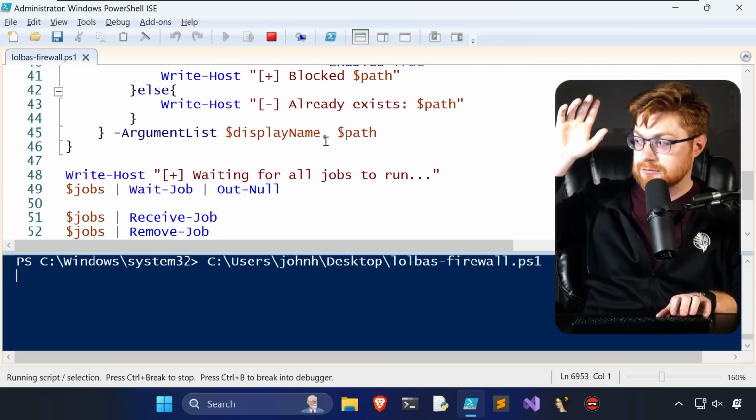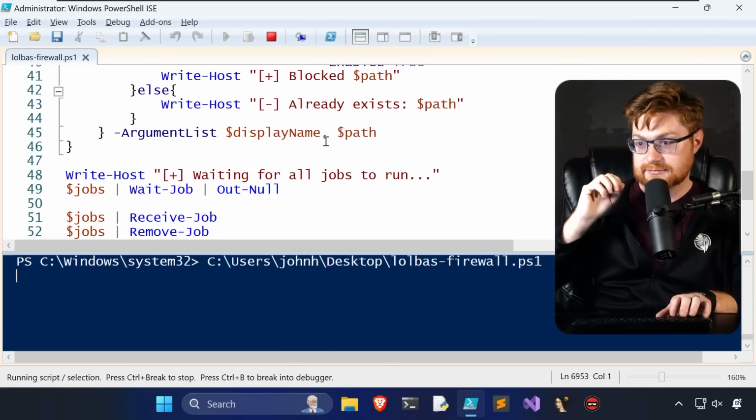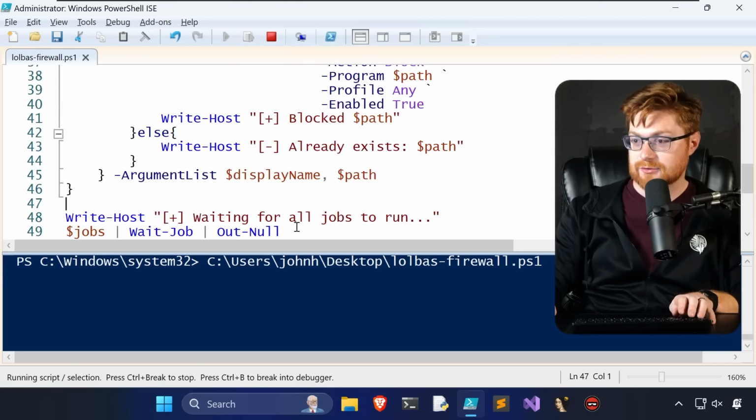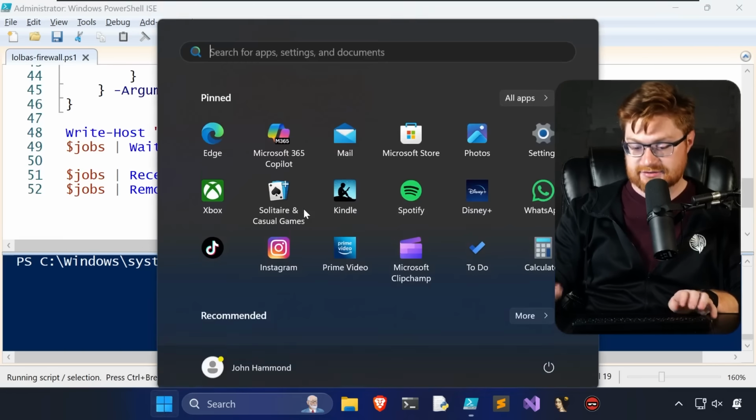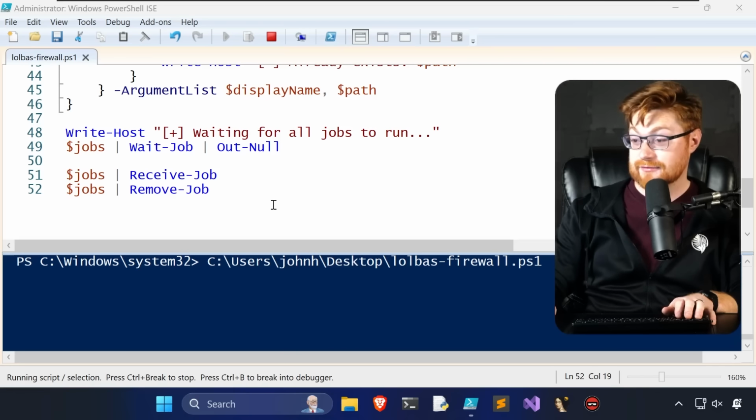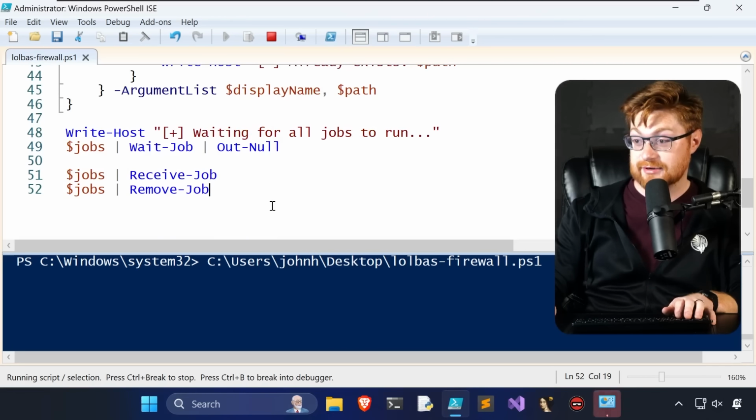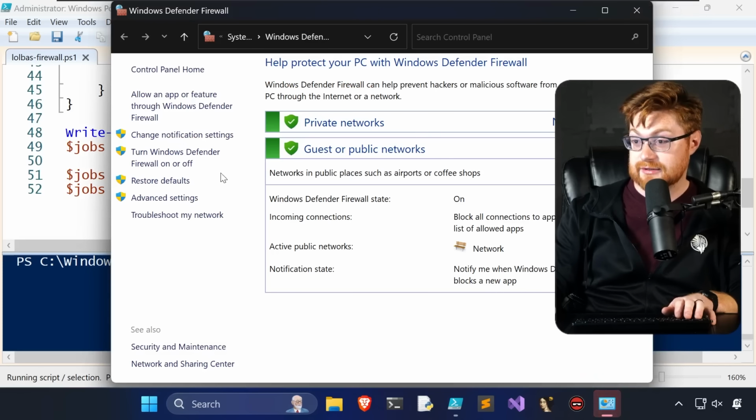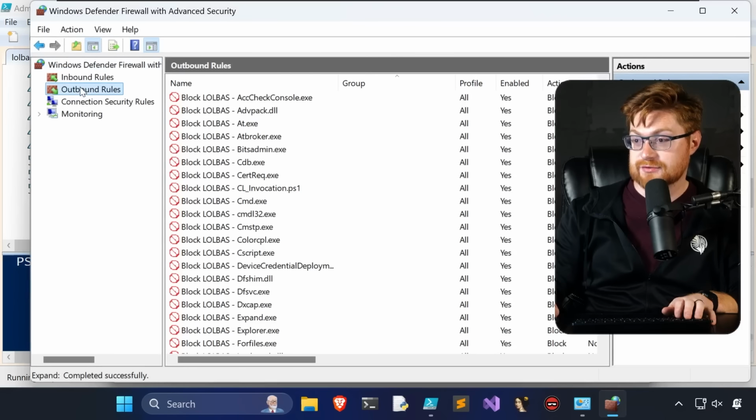What are you doing? What's happening right now? Why don't we have any output? Are we adding firewall rules? Can I just not see it in ISE? Let me open up Windows Firewall. It's slowing down. Virtual machine's not having a fun time right now. All right, Firewall, let me see what you got. Outbound rules.